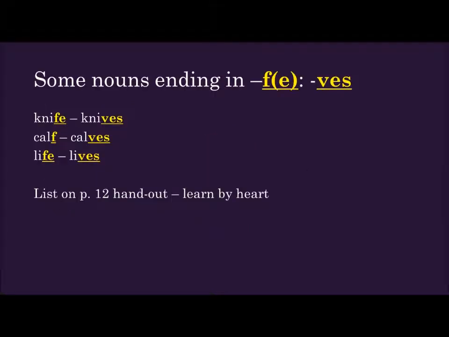The first exception to the rule are words ending in F or FE. To make those plural, you change the FE into VES. A number of examples are knife, which becomes knives, calf, which becomes calves, life becomes lives. In your handout on page 12, you find a list of more exceptions. You have to learn these by heart.